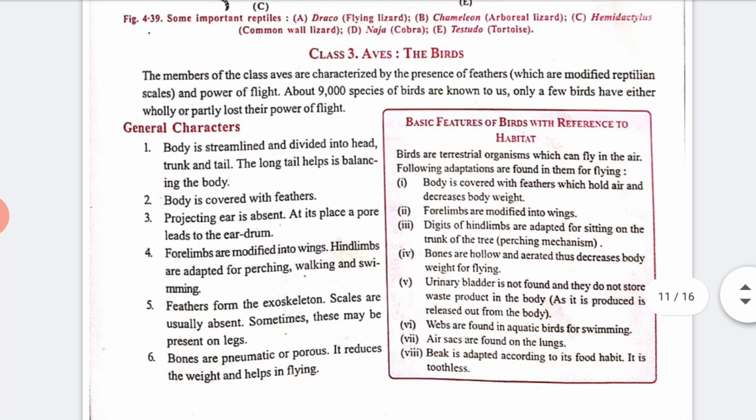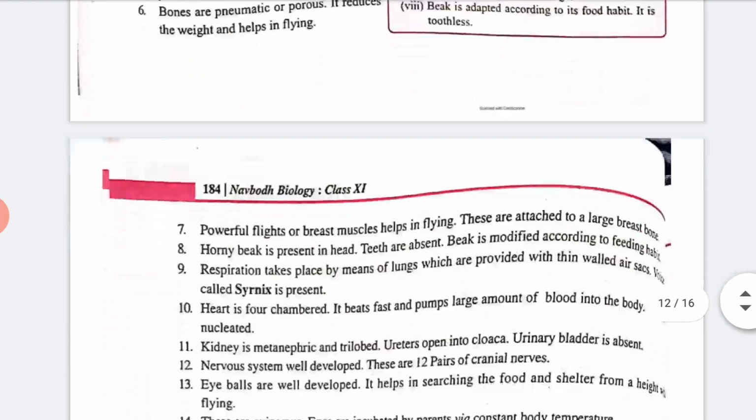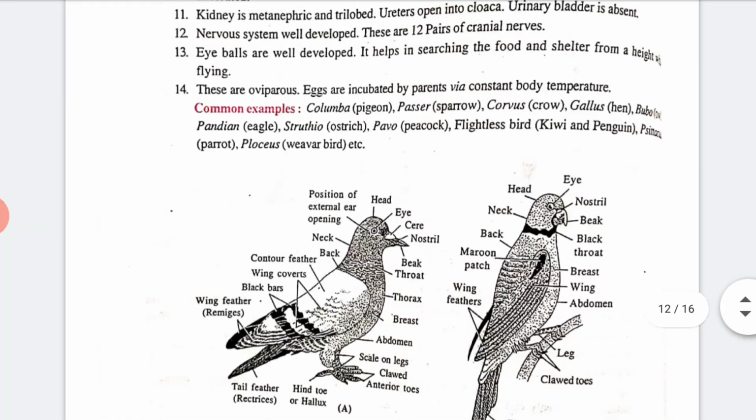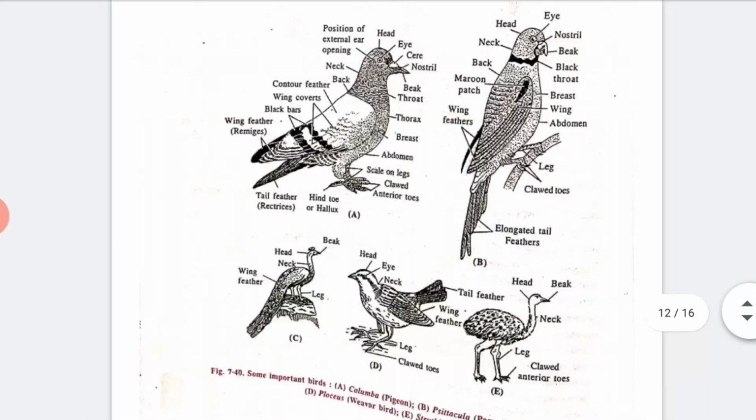So next we have Aves. Aves means the birds. The members of the class Aves are characterized by the presence of feathers, which are modified reptilian scales, and the power of flight. About 9,000 species of birds are known to us. Only a few birds have lost their power of flight, either wholly or partially. I'll show you some pictures of the common examples of birds, and these characteristics you can read in your book. So these are some important birds. Clear?